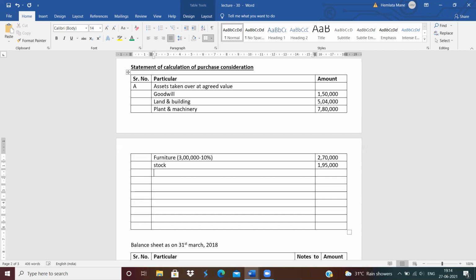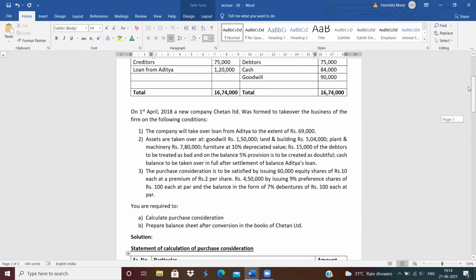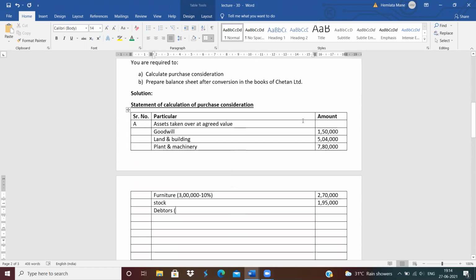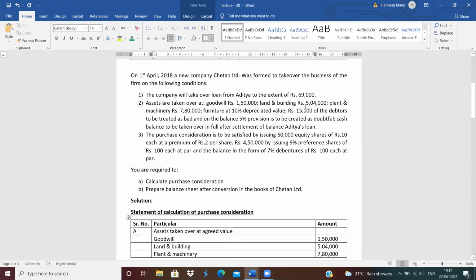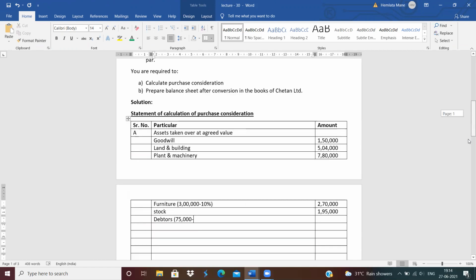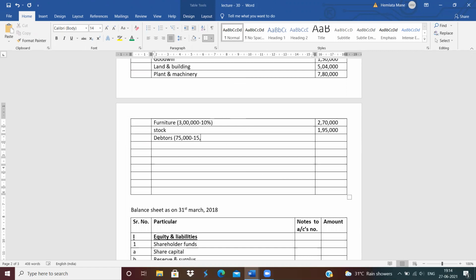Next is debtors. Debtors are taken over. See the adjustment on debtors is given. Debtors amount is 75,000, less new bad debts 15,000, and on the balance provide the RDD at 5%.